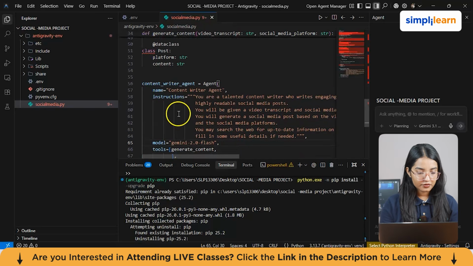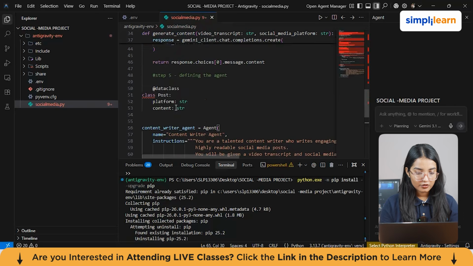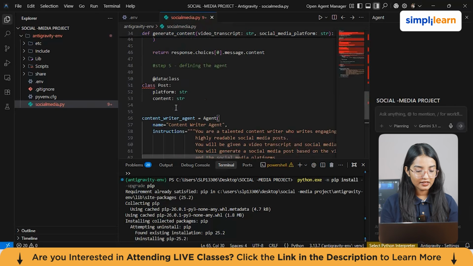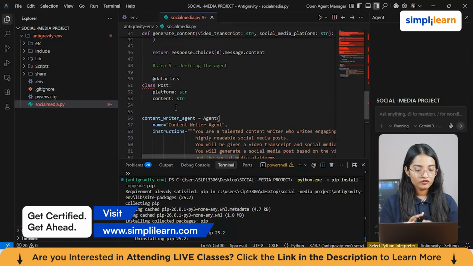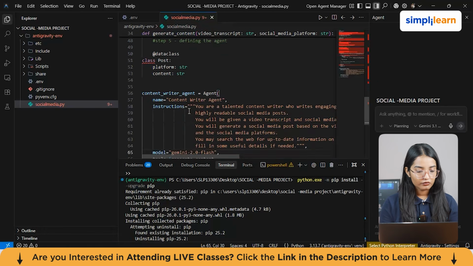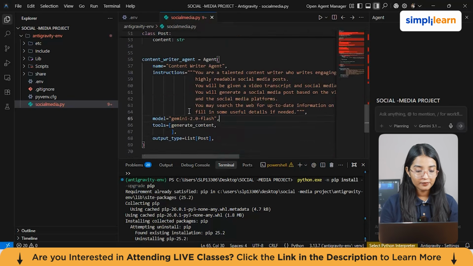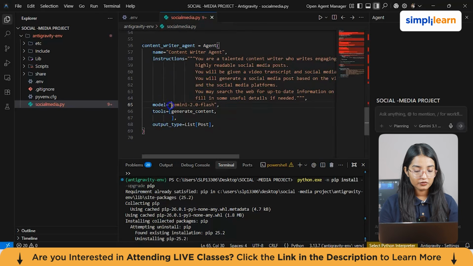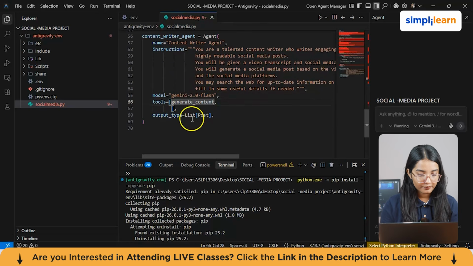Now, here we have used this function, right, the data class. What it basically does is create a class to structure the output data, which is the platform and the content. And we have the content writer agent here. It basically defines an agent that generates social media content for us, and it will use the Gemini model. I have mentioned here the model Gemini 2.0 Flash. So this is the model it will be using.